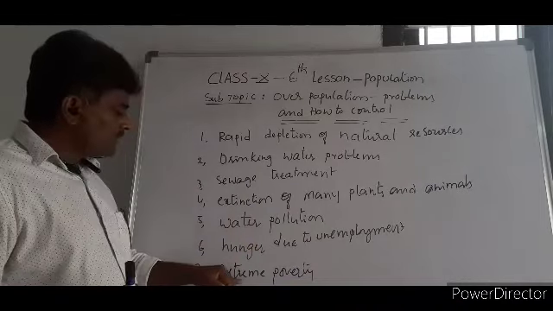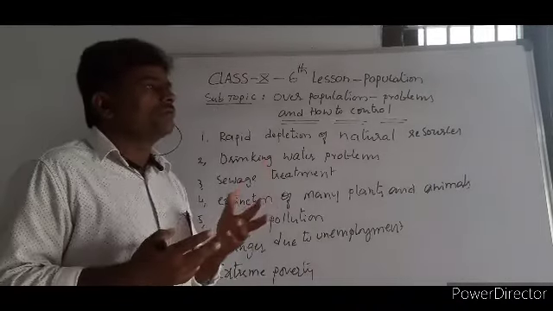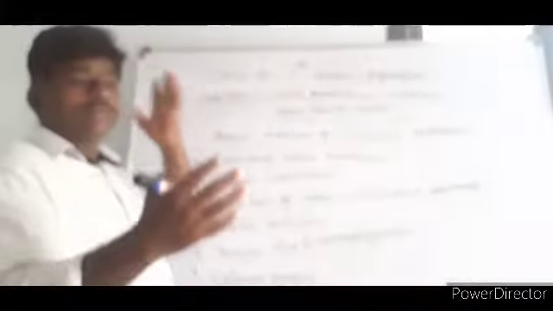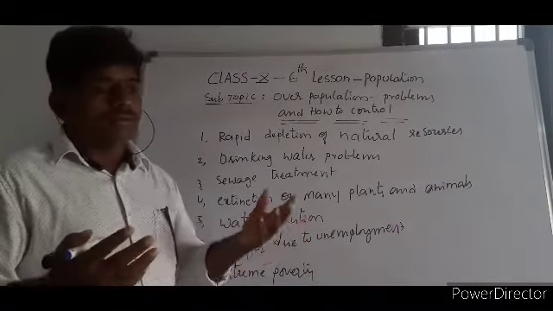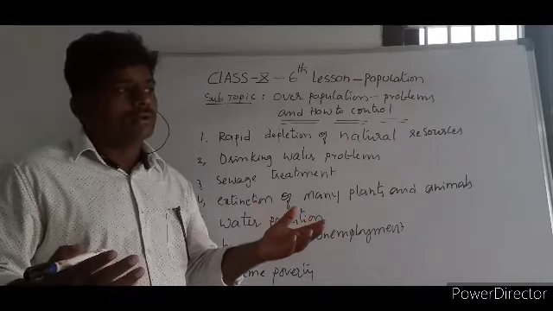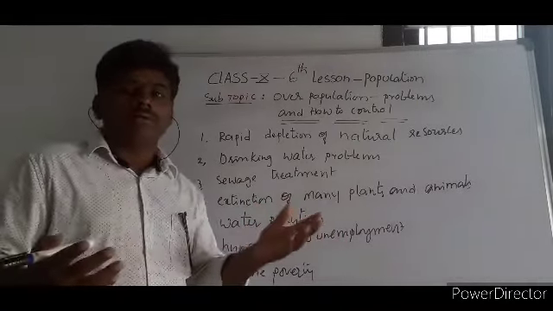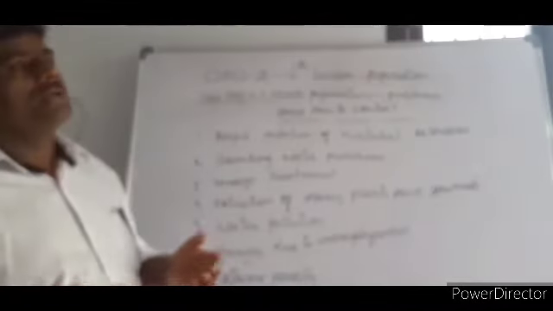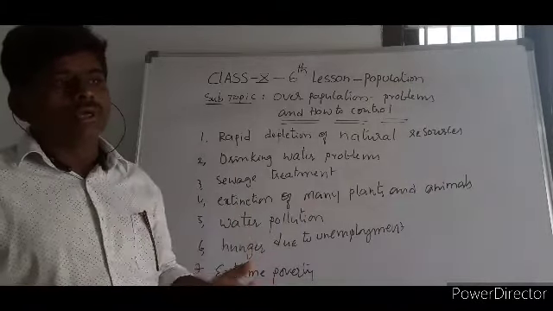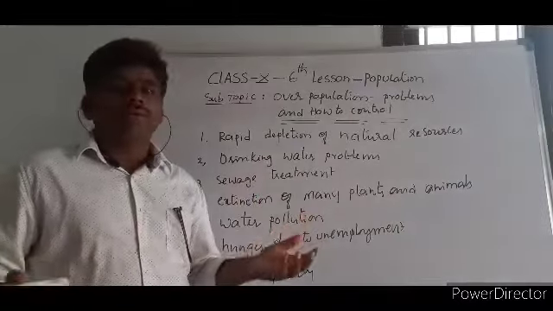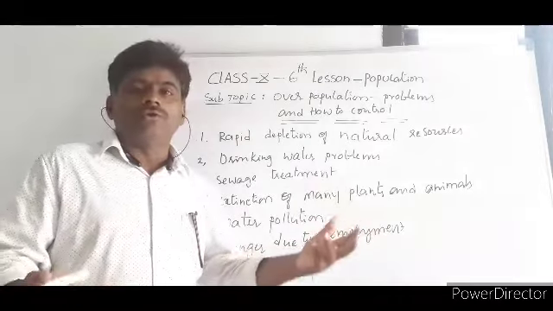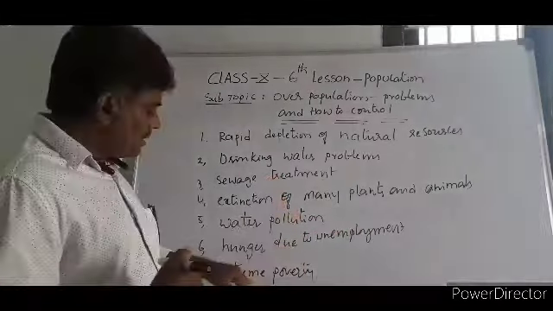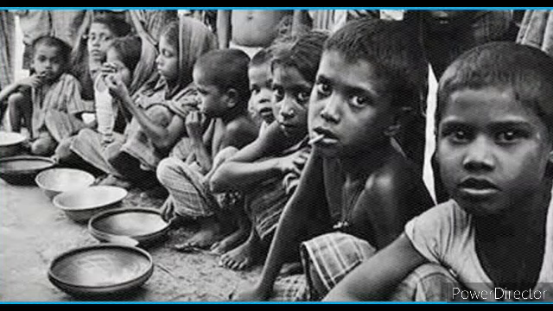Then coming to poverty. When population is more, take a family. In a family there are 5 or 6 children, and the parents cannot provide anything. The family members cannot get anything. Even the minimum needs cannot be met by this family. Whereas you take another family having 2 children, they can provide education, nutrients, food, and everything for these people. So my point here is extreme poverty due to the large number of people in a country.